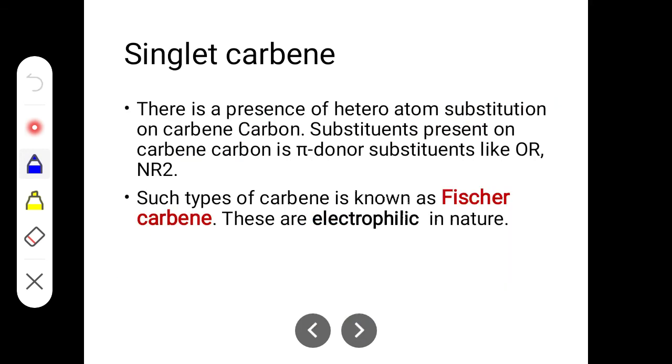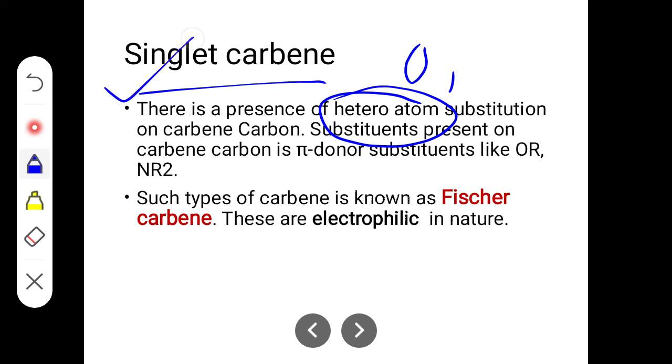Now, when do we call it a singlet carbene? In the singlet carbene, if there is a heteroatom substituent on the carbene carbon, heteroatom meaning it can be oxygen or amine groups, anything, then we call it a singlet carbene. That type of singlet carbene having heteroatom substituents on the carbene carbon is called a Fischer carbene.